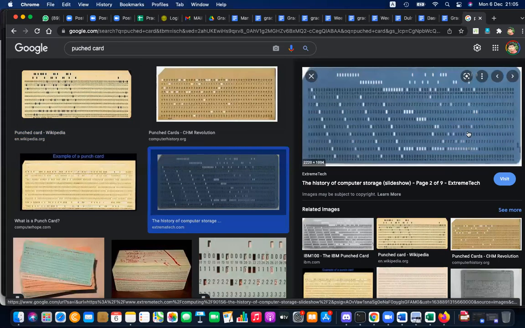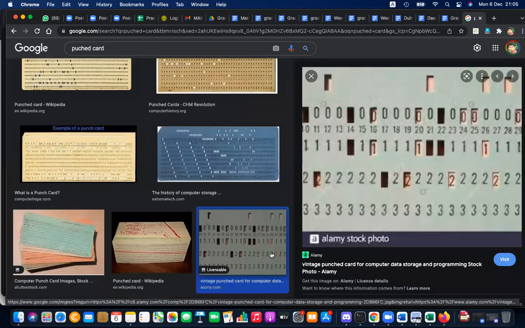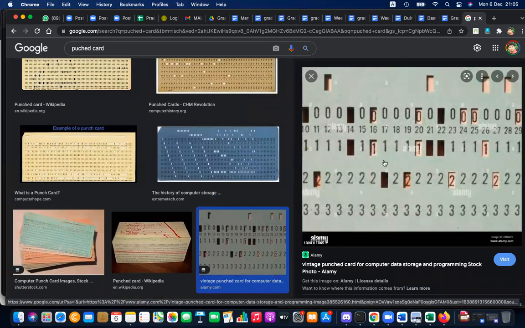Something like that. So this was the input and output in the first generation computers. I don't know how to read this, but this was the input and output given to the first generation computers using paper. When the paper is given, it will punch the paper and send it back. So that is how the calculation happens.